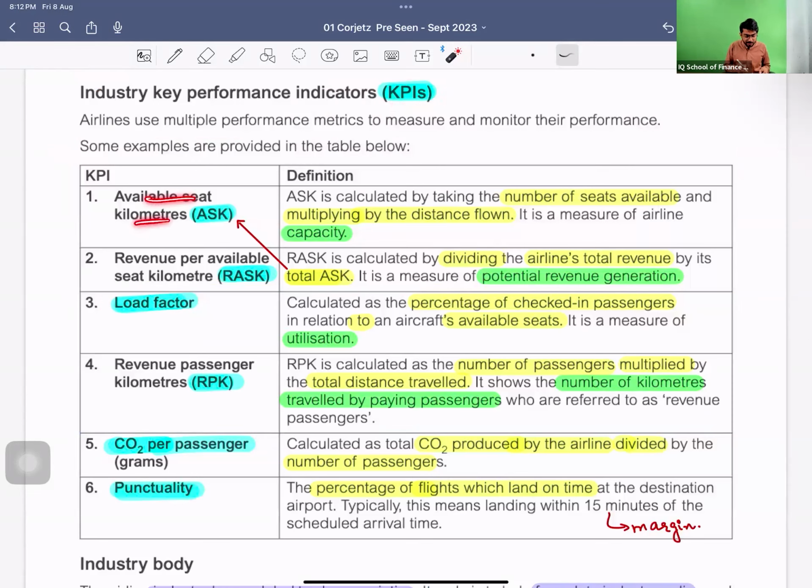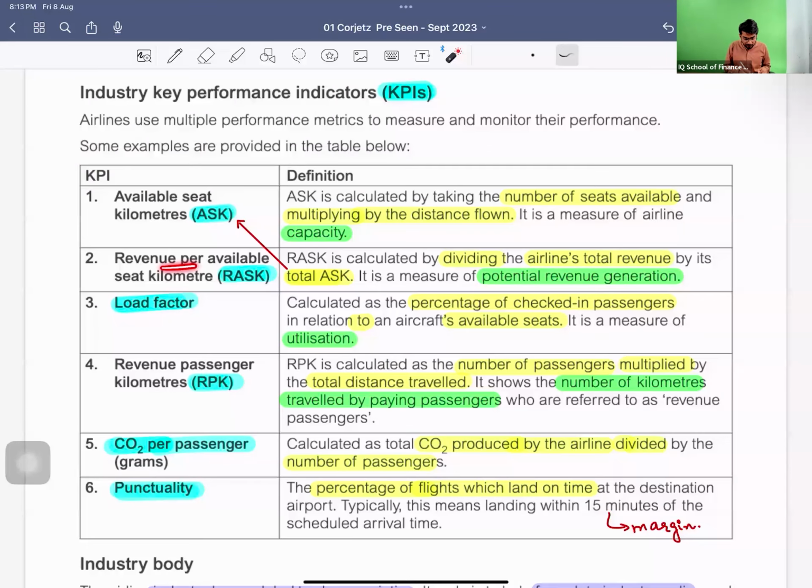The available seat kilometer, ASK. How is it calculated? It is calculated by the number of seats available multiplied by the distance flown, like how many seats and how much distance you have traveled. So you multiply it and you come to the ASK. It is your indicator, and it indicates the capacity.